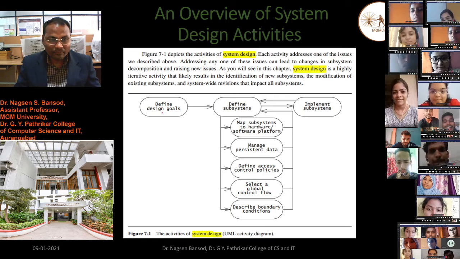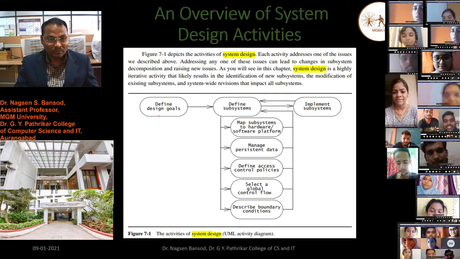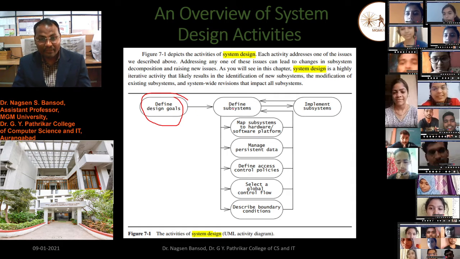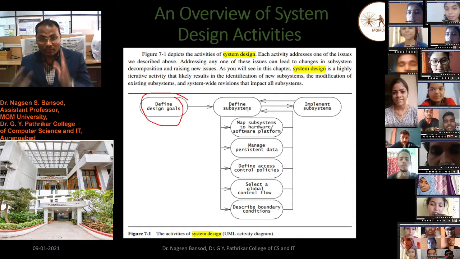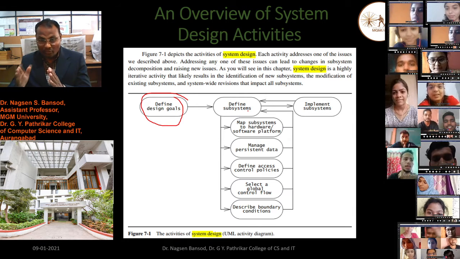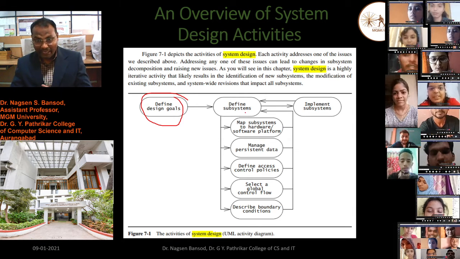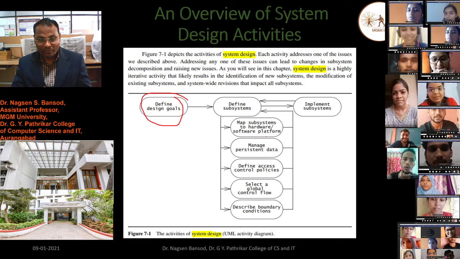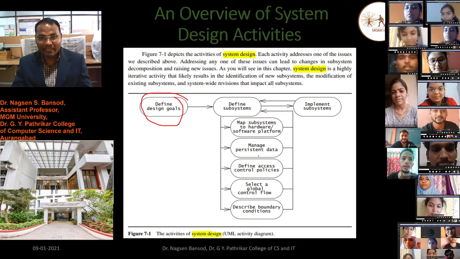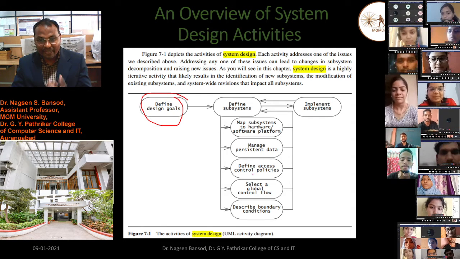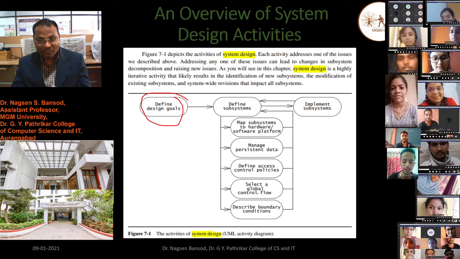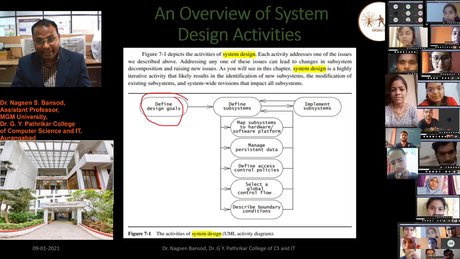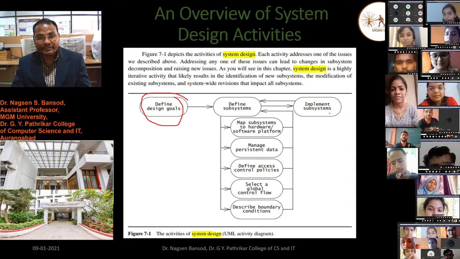You look at this. First, define the design goal. Once we have defined that, then define the subsystem decomposition. Then map the subsystem to a hardware software platform, then manage the persistent data, then define the access control policies, then select the global control flow, then describe the boundary conditions, and then implement the subsystem.